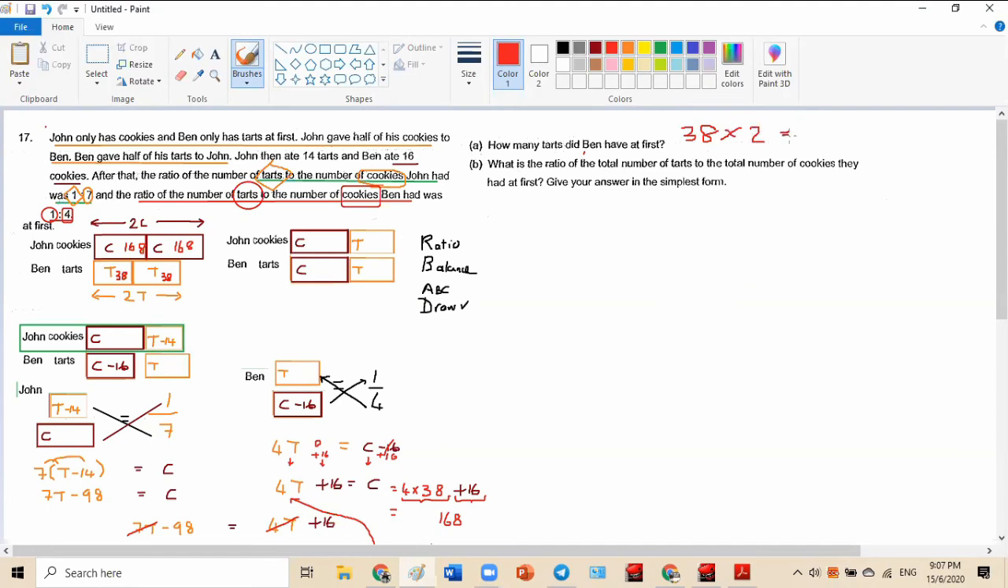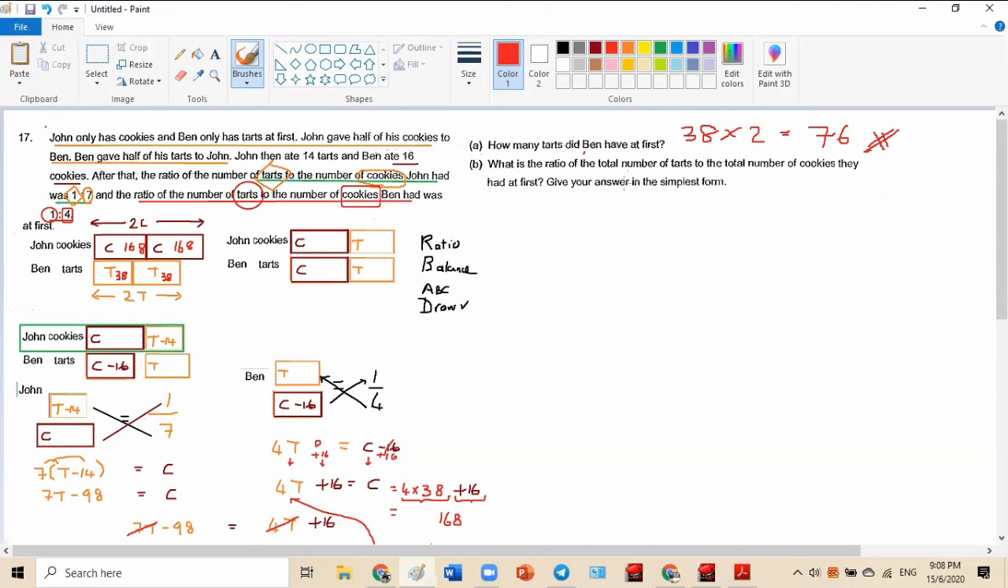I'm so sad. Okay, 38 times 2. 76. So I found the first part. You see, I do the question. I didn't even care about this A and B. Can you understand?